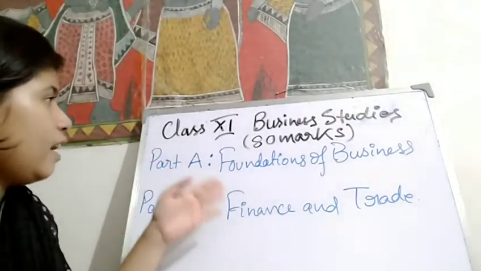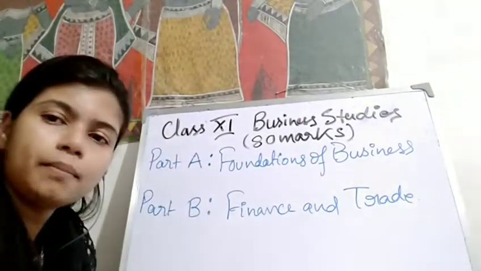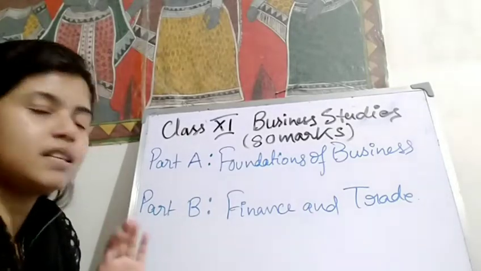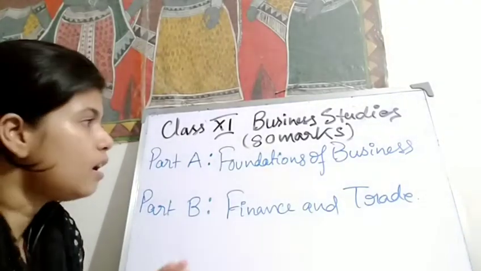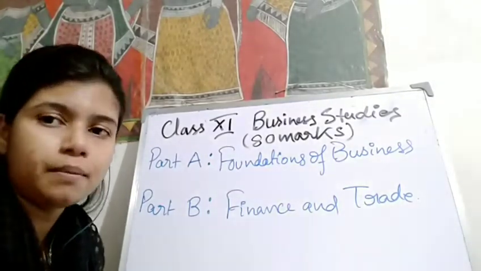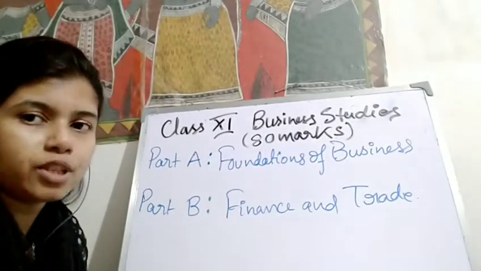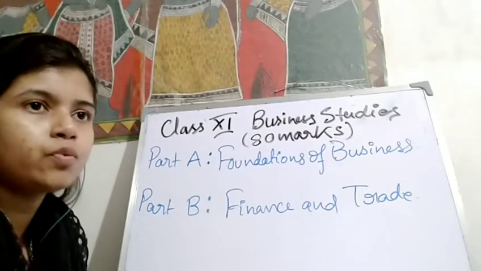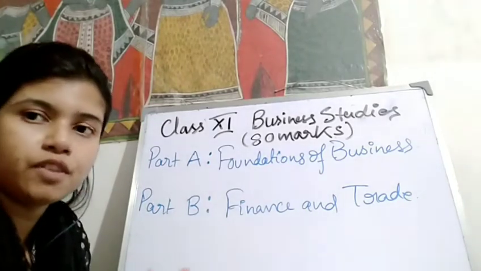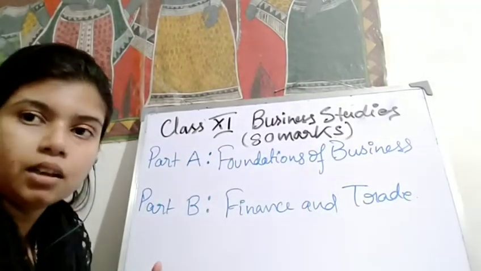Now part A of business studies has 40 marks and part B has 40 marks. In total, the question paper will be of 80 marks for business studies, and for the remaining 20 marks you will get a project, and the project topics will be discussed by your subject teacher later.